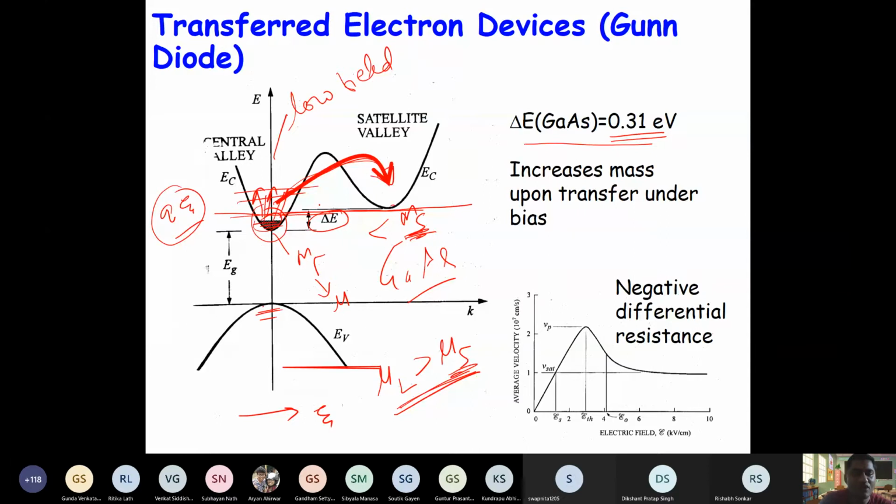Now how is it possible? You recall one problem we did in tutorial, right? The energy gap was given and their masses were different. So at certain energy, these two will have same number of carriers because it has more density of states, right? So although compared to this, it is a little shallow here, but DOS is more, right? Because mass is more. So at certain Fermi level, they will have same carrier concentration. And if you go further, then the satellite will have more carriers, right? So this will dominate, and that's why the conductivity actually decreases.